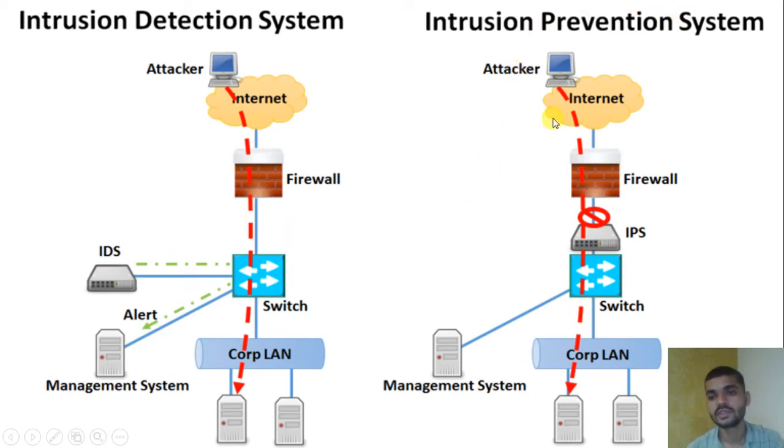In the intrusion prevention system, the attacker attacks the system in the same way. From the firewall they enter the IPS, and here the intrusion prevention system blocks this attack, or whatever you want to do to your system. So no message is sent here, because it gets blocked here. So this is what happens in IDS and IPS.